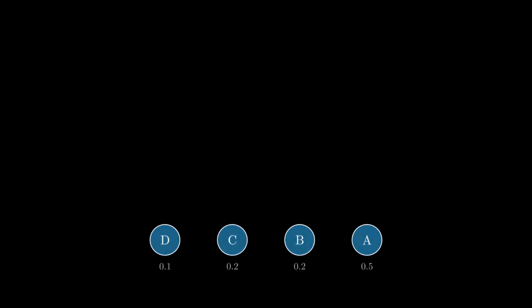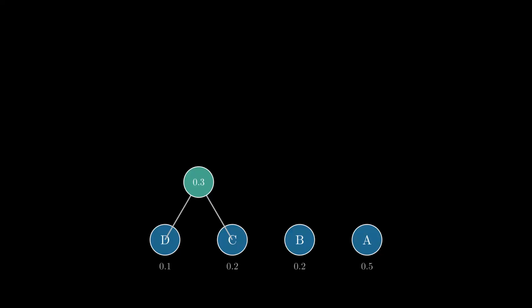To see how entropy dictates structure, let's build an optimal code, a Huffman tree for 4 symbols, A, B, C, and D. We start with their probabilities. Notice D is the rarest at 0.1, while A is the most common at 0.5. The algorithm is greedy. It always looks for the 2 least likely outcomes to combine first. Here, that's D and C. We merge them into a new branch. The probability of this branch is simply the sum, 0.1 plus 0.2 equals 0.3.